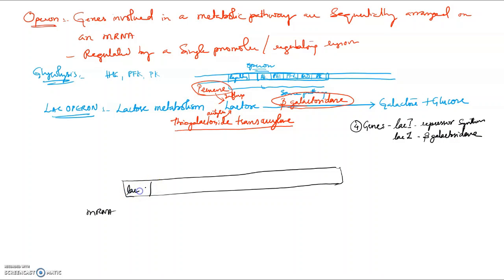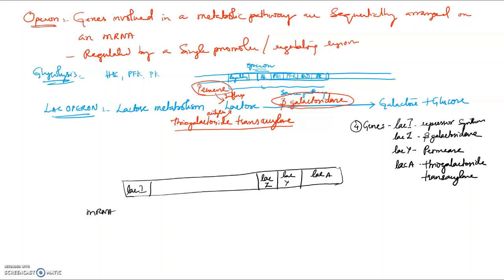Here is Lac I, and here is Lac Z. Next is Lac Y for permease and Lac A for thiogalactoside transacylase. So here we have Lac Y and we have Lac A.